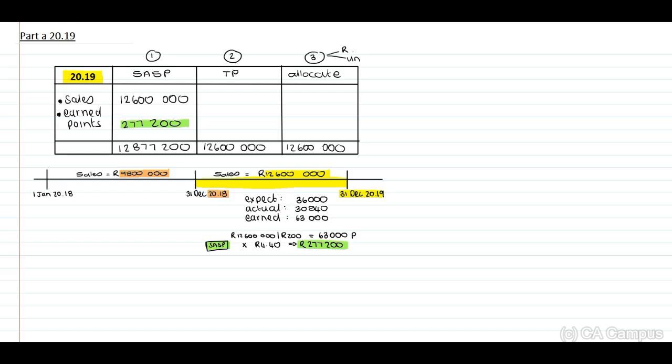Remember, now we need to allocate this, which will be the 12.6 million on the 12.8 million, 126,000,000 divide by 12,877,200 times 126,000,000, and this will be an amount of 12,328,767. And this is the sale of our products that we may recognize in this year, 20.19.